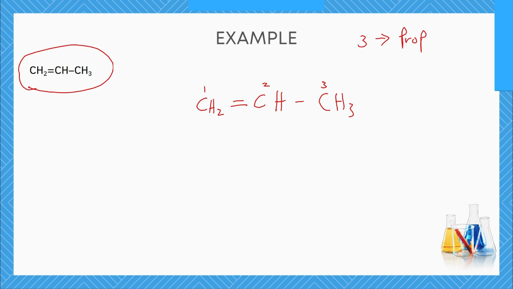The next thing we are to do is to identify the position of the double bond, and we are to identify it in such a way that it has the lowest number possible. So in this case, we counted from left to right.